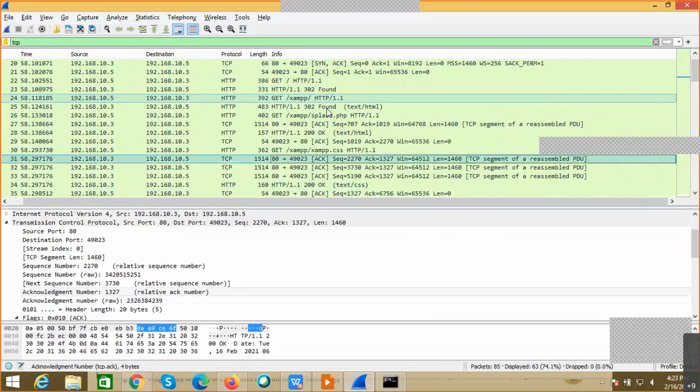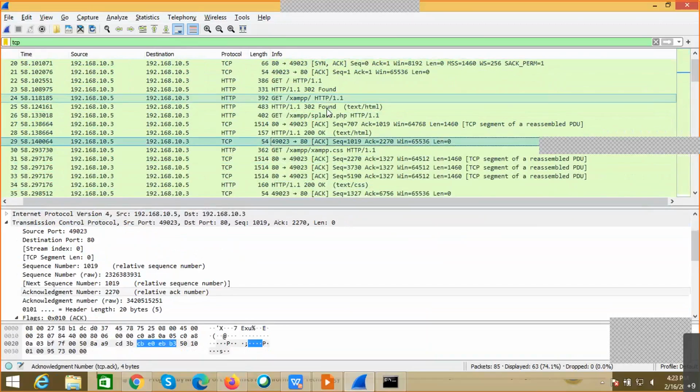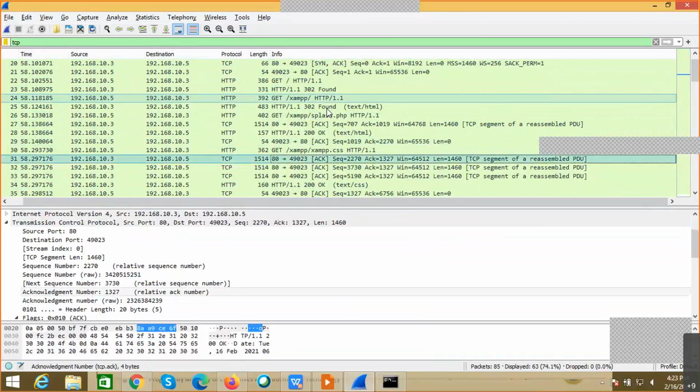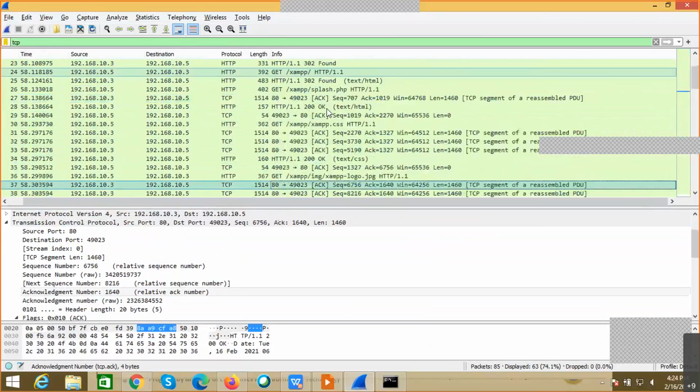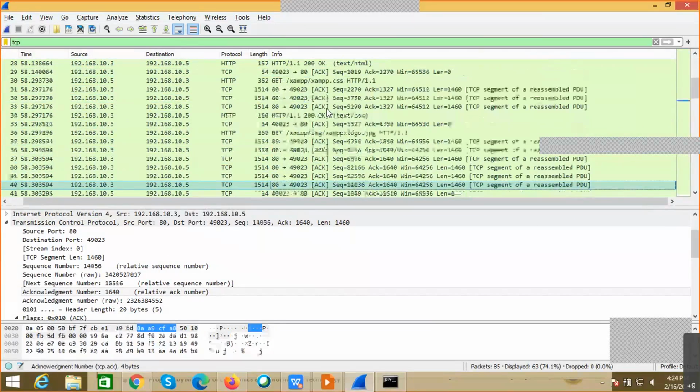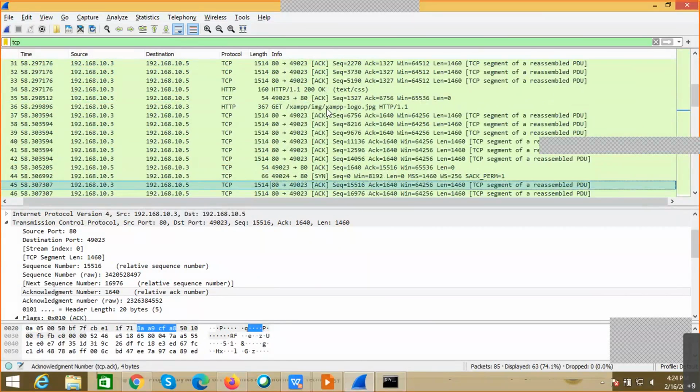And you can see for every, even though we have TCP in between, this TCP is only for the push as well as the acknowledgements. For every data that is sent, we'll receive an acknowledgement. Okay, so this is how the TCP three-way handshake will be done.